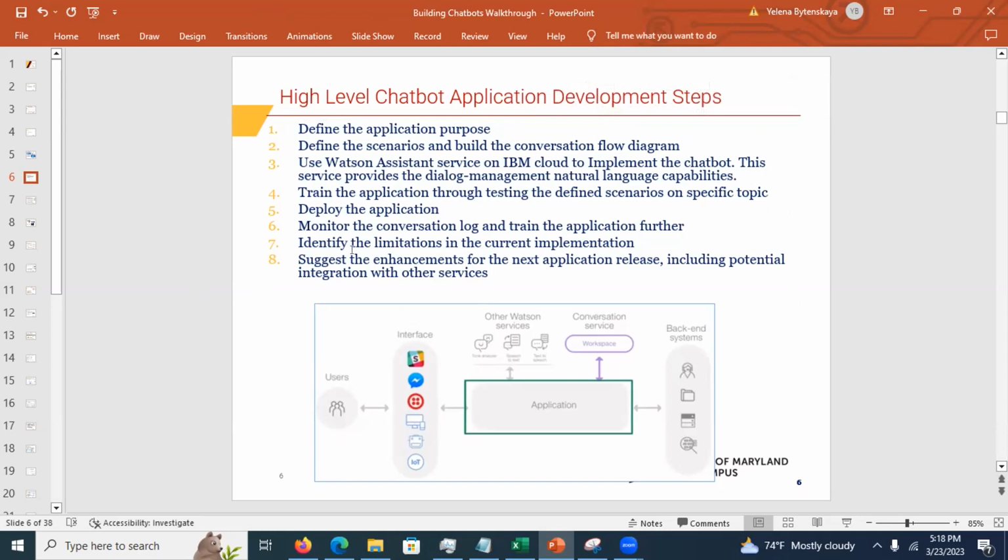Okay, so here are the steps that you're going to do. You're going to develop the chatbot. You're going to monitor the application. You're going to identify the limitations. You're going to suggest enhancements.